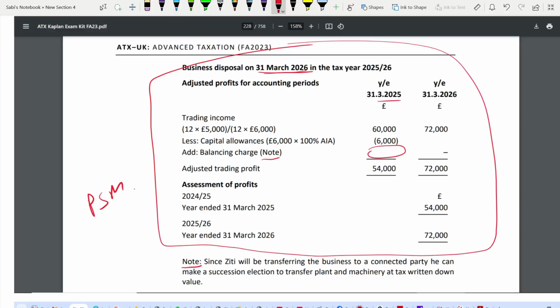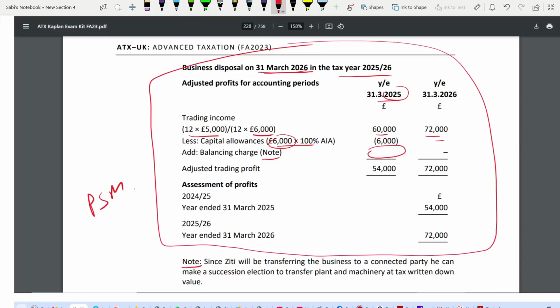And correct dates and all is very important. Once again, we start with the trading income. So 12,500 already we have done, 60. This is now 6,000. It increased to 6,000 adjusted. So 72,000 for 26. Then capital allowance 100% 6,000. Remember this 6,000 was purchased in May 24. It falls in tax year 25, not 26. That's why we don't have anything here.